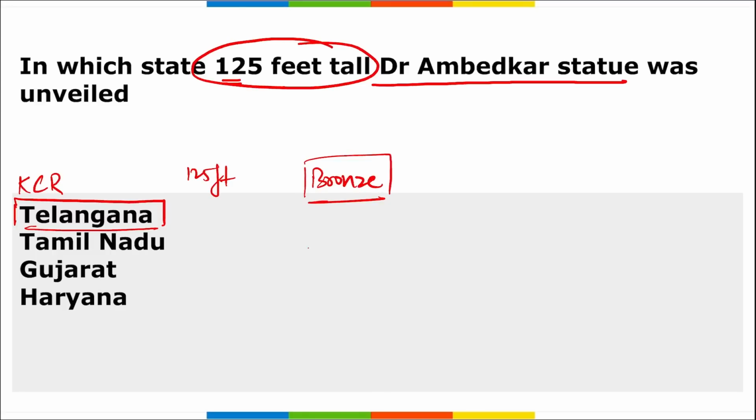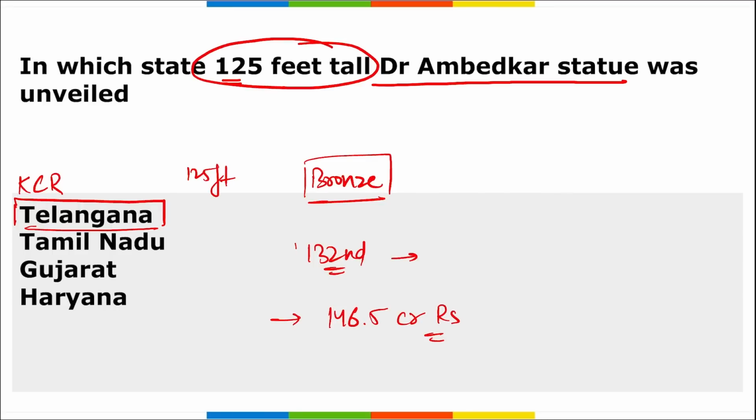It was unveiled in Hyderabad, Telangana, and this marks the 132nd birth anniversary of the architect of the Indian Constitution, Dr. Bhimrao Ambedkar. This particular statue was made at a cost of 146.5 crore rupees. Right? And remember, the tallest statue of Ambedkar in India stands next to the State Secretariat on the bank of Hyderabad's famous Hussain Sagar Lake. Right?